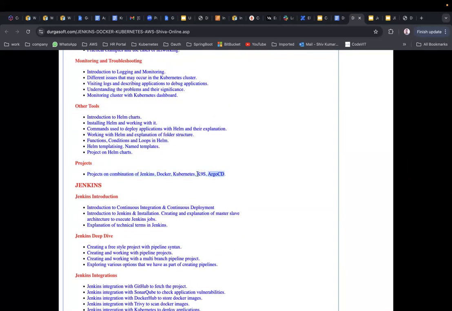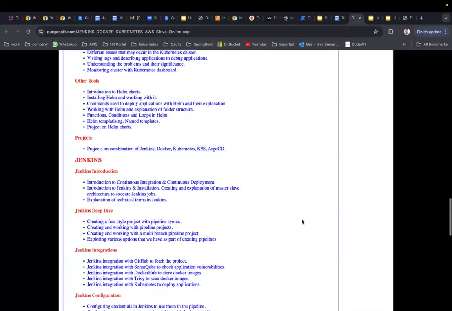Okay, one tool which I have not mentioned, I have to mention actually. There is Argo CD which we are going to see. Argo CD, there is a project on it. Okay, so this is what I have mentioned here. So we have a separate presentation as I already mentioned. We will be going through that.